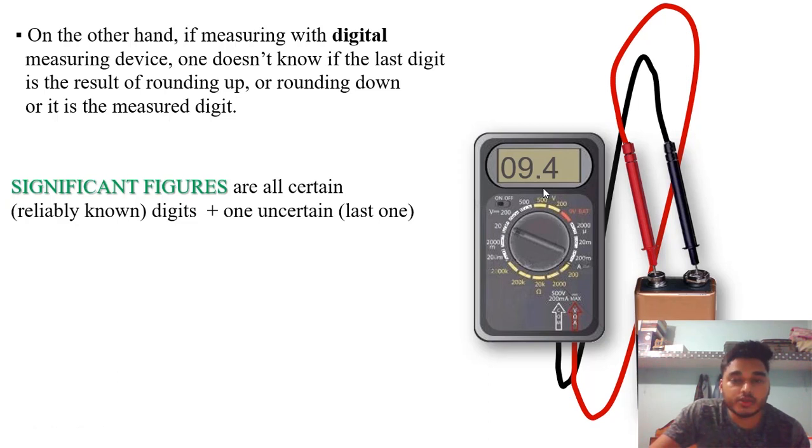So what we can say is that here we have significant figures. It gave us 09.4. The significant figures in this case will be all certain digits plus one uncertain digit. The last one, 4, because beyond 4 we don't know what it might be. So we will simply take that 4.